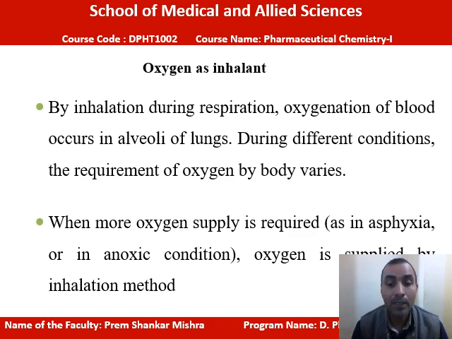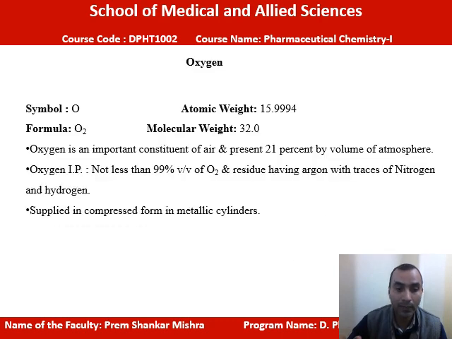Asphyxia means when oxygen supply is reduced inside your body, inside your cells, and your body requires more oxygen; this condition is called asphyxia. And in an anoxic condition, we also require more oxygen supply, and here oxygen is supplied by the inhalation method. It can also be given by the closed mask method.